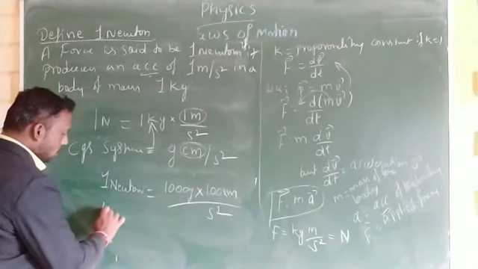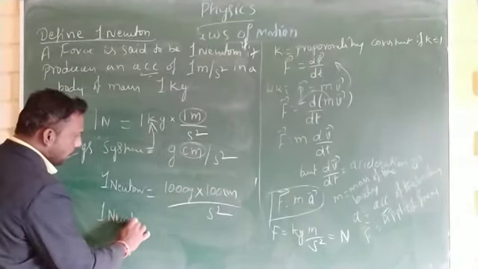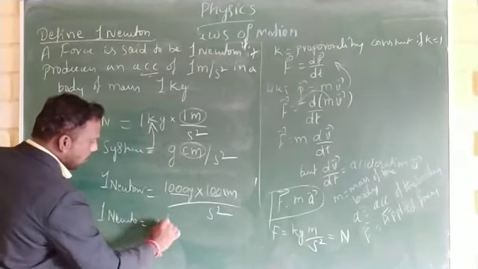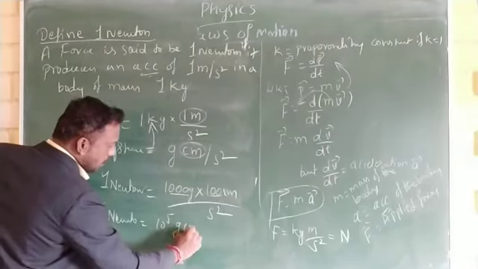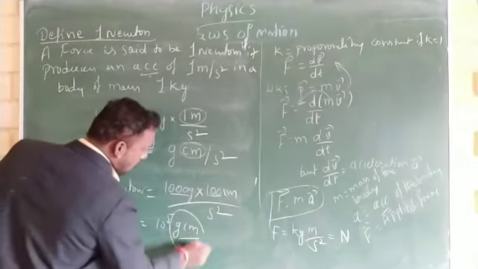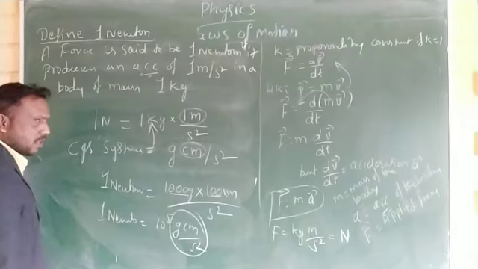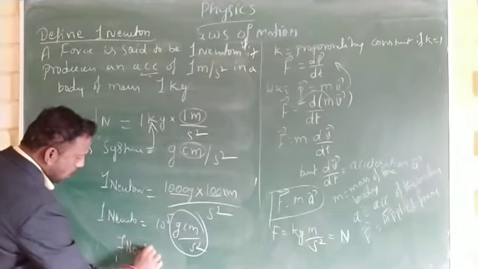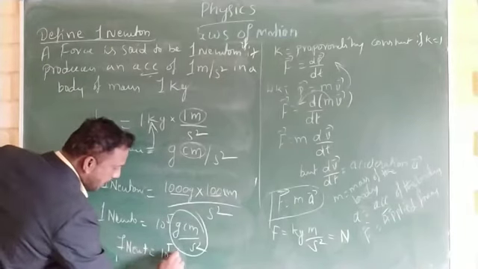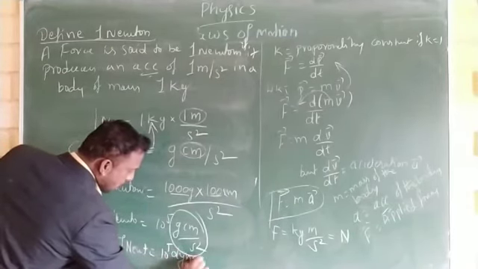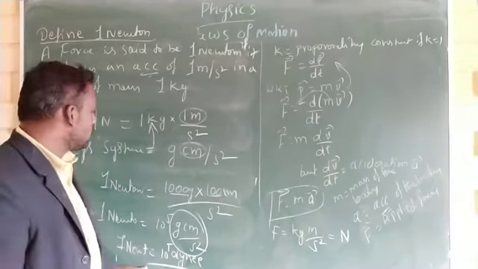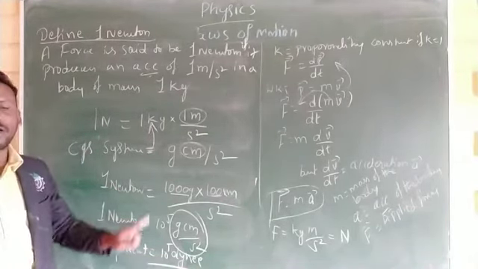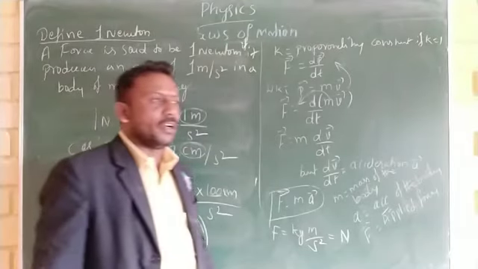Therefore, 1 Newton is equal to 10 to the power of 5 gram centimeter per second square. This gram centimeter per second square is also called dyne. 1 Newton is equal to 10 to the power of 5 dynes.